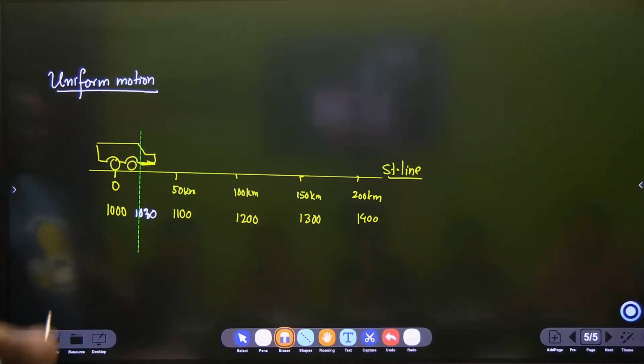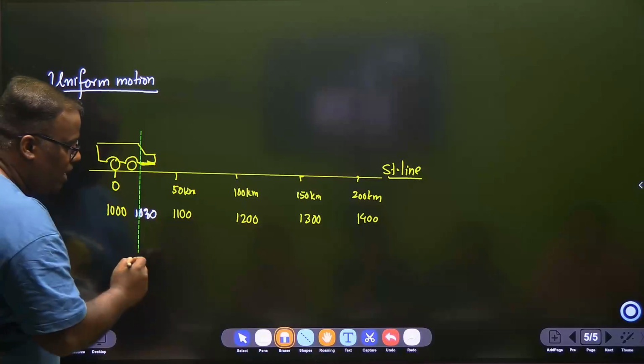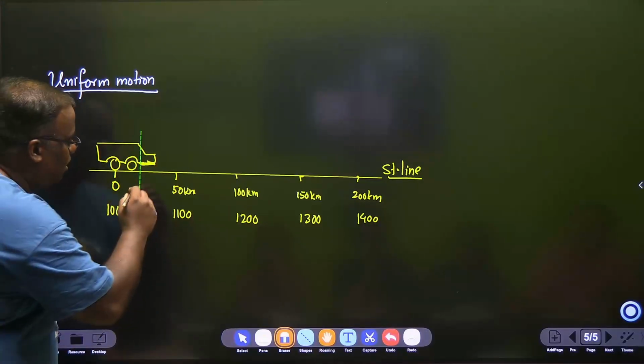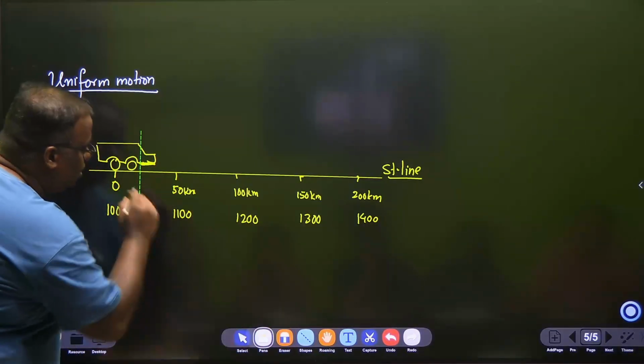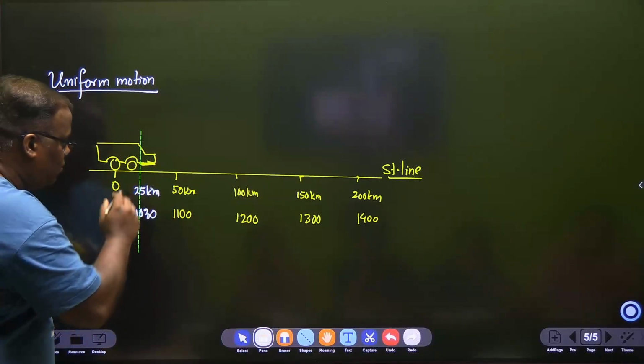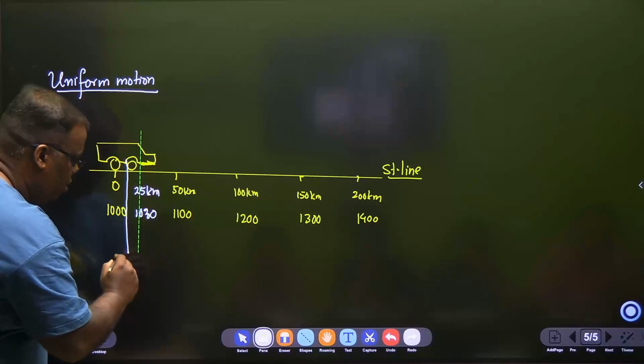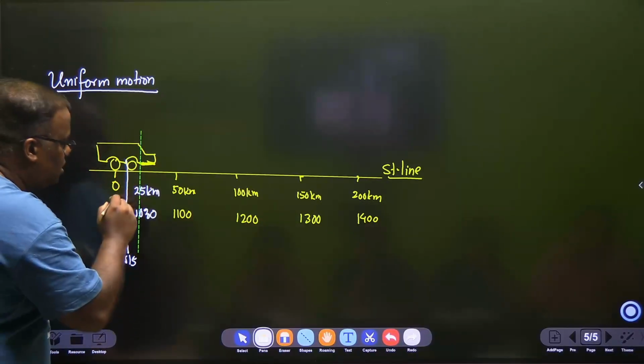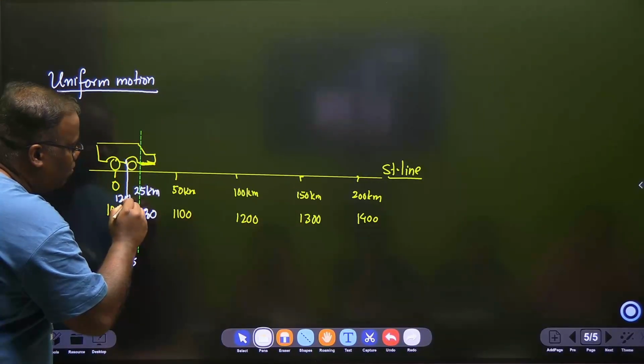That means at 10:30, this vehicle, if it was in uniform motion, must have covered only 25 kilometers. And if you test at 10:15, then it must have covered 12.5 kilometers.